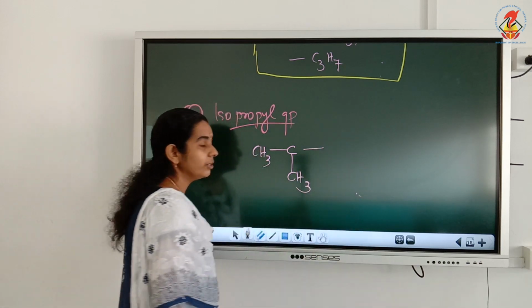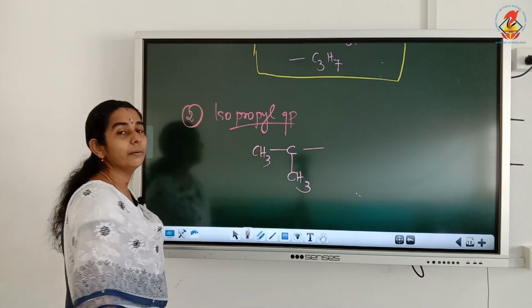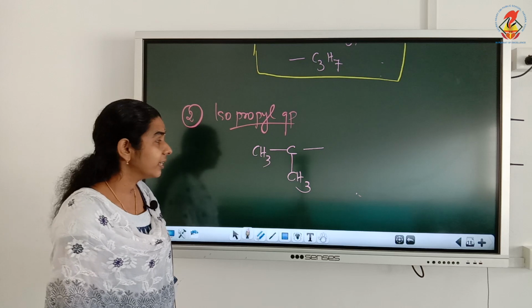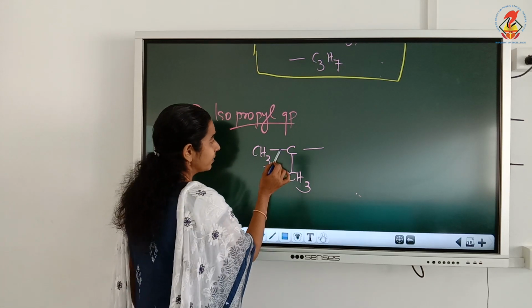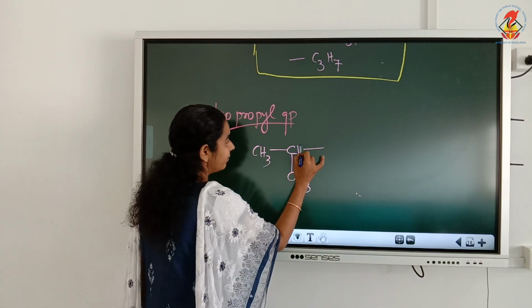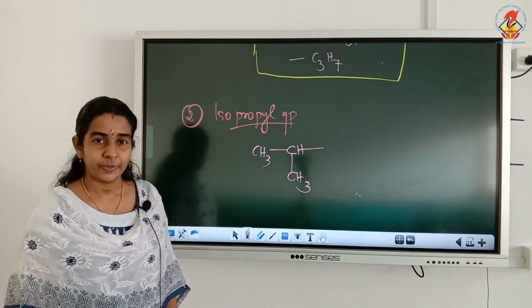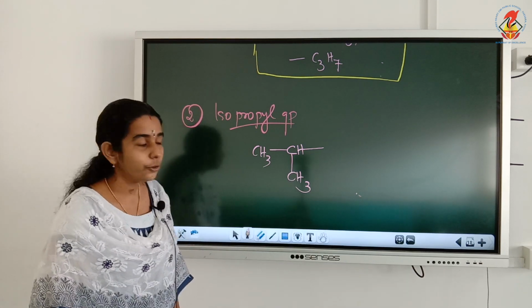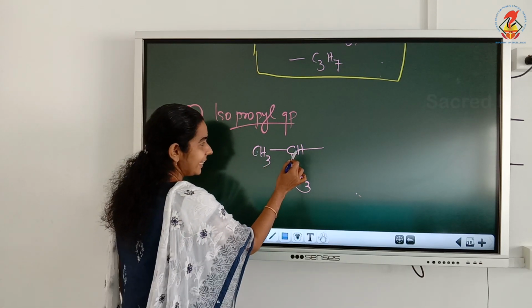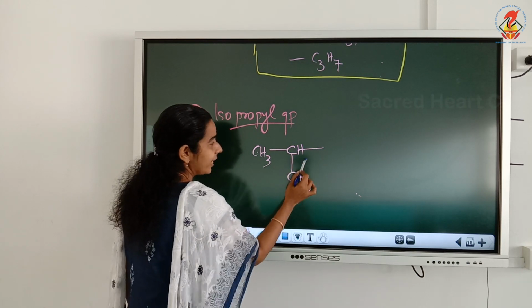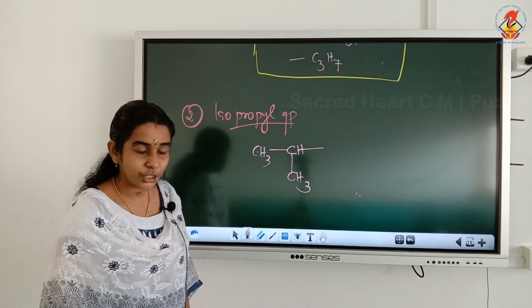Only on the middle carbon can we draw the free valency. Now count the remaining valencies. 1, 2, 3. So here we have to draw one more hydrogen. So it is isopropyl group CH3, CH, CH3 and the free valency is on the CH carbon.